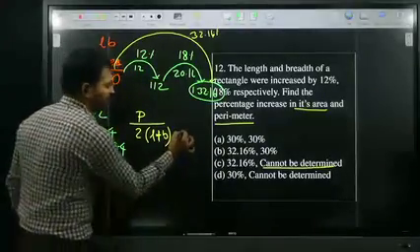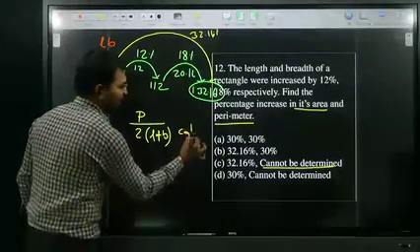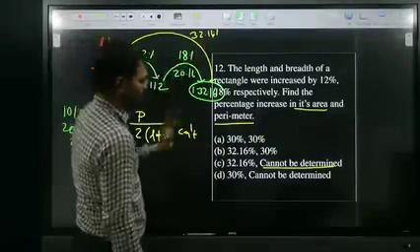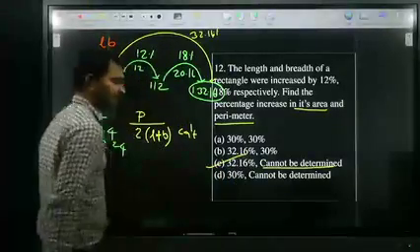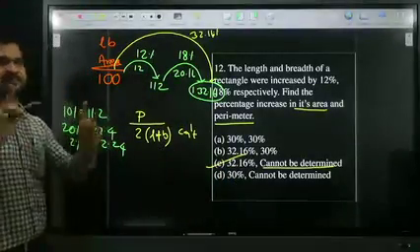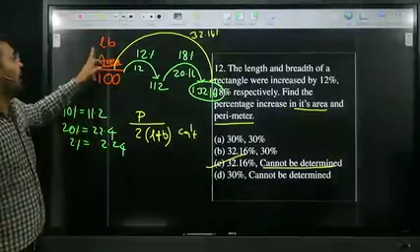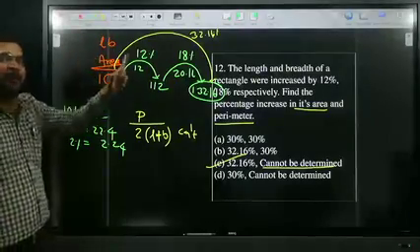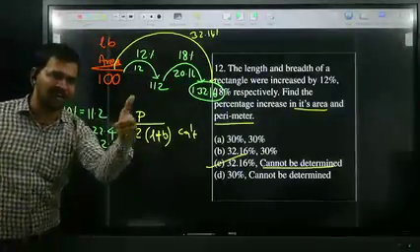So perimeter cannot be determined. Area is 32.16. So your option is C. In area, L into B. That is the reason the answer is possible. All of you okay?